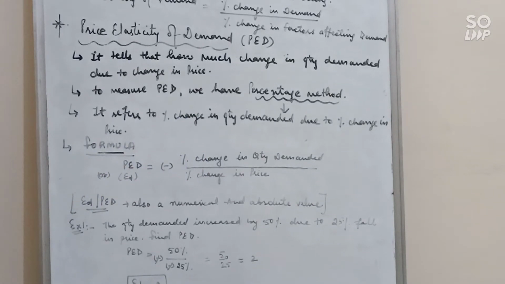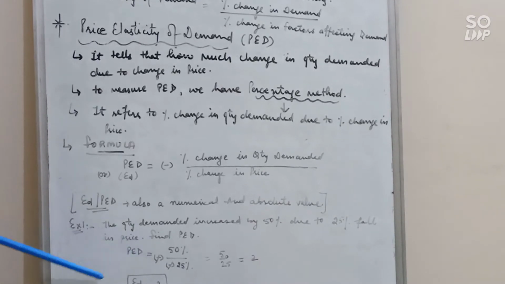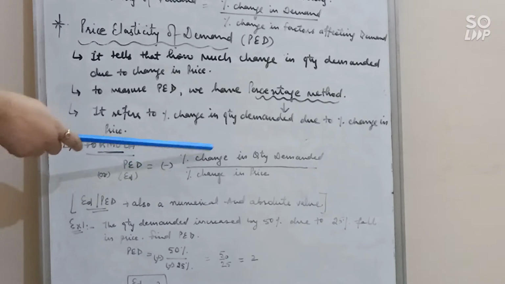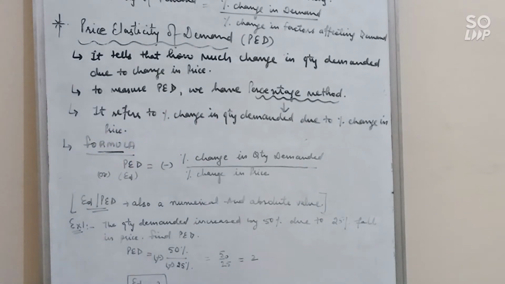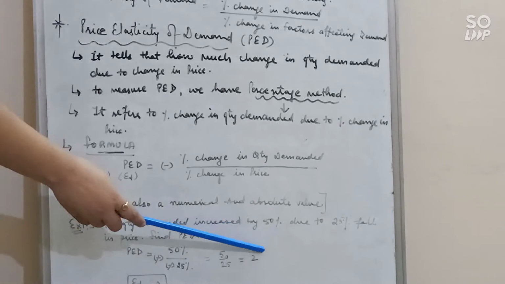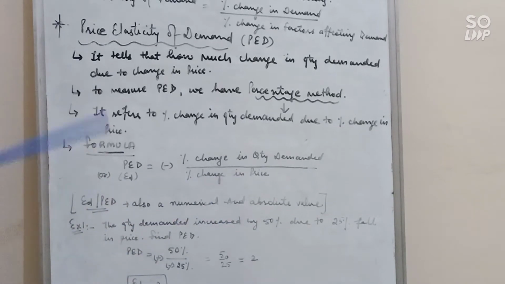Okay. So let's see one example. The quantity demanded increased by 50% due to a 25% fall in price. Find PED. First of all you will write the formula, that is minus percentage change in quantity demanded upon percentage change in price. So the change in quantity demanded is 50% and the change in price is 25%.